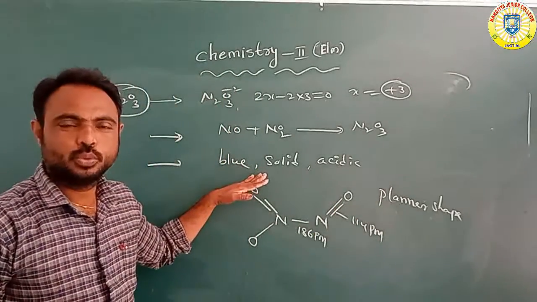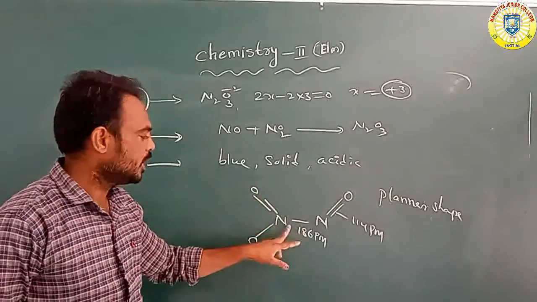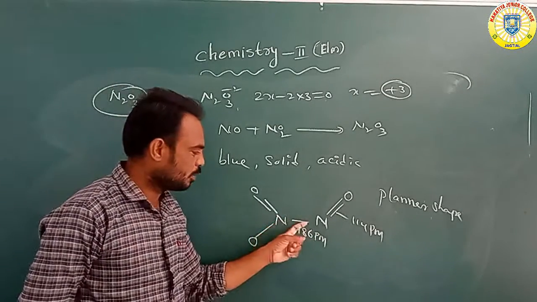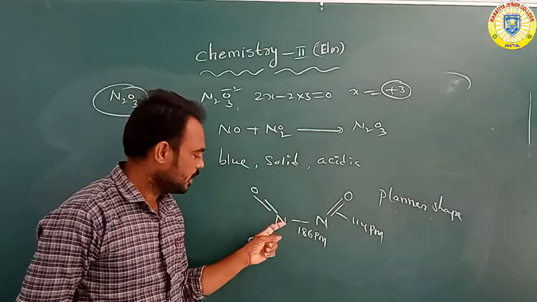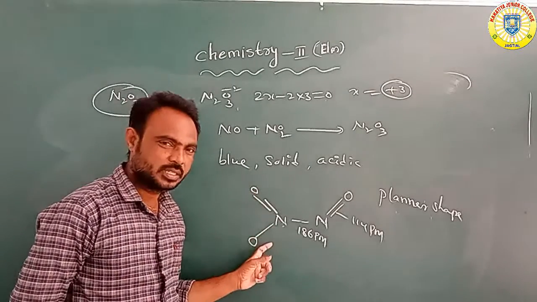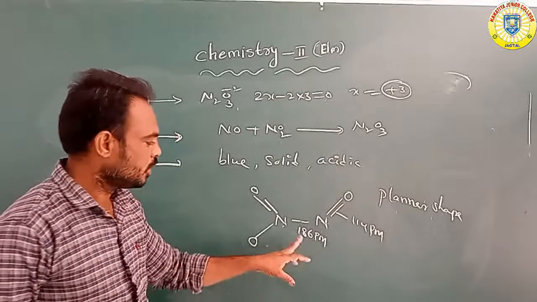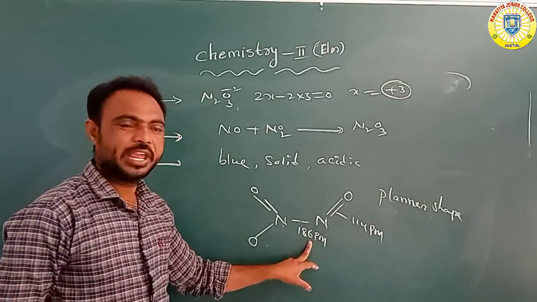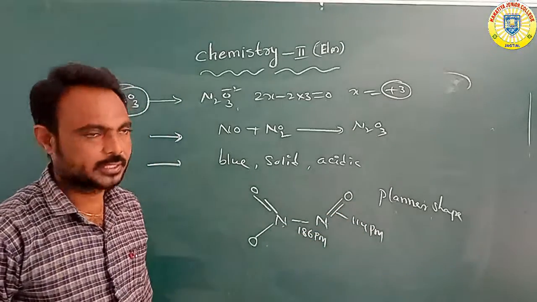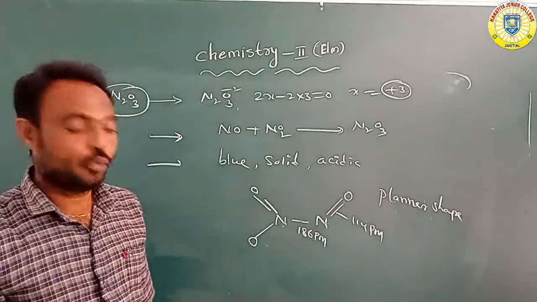It is a blue solid compound, acidic in nature. One nitrogen is attached to one oxygen with a double bond and one oxygen with a single bond, and the other nitrogen is attached to an oxygen with a double bond. Between nitrogen and nitrogen, 186 picometers; between nitrogen and oxygen, 114 picometers.